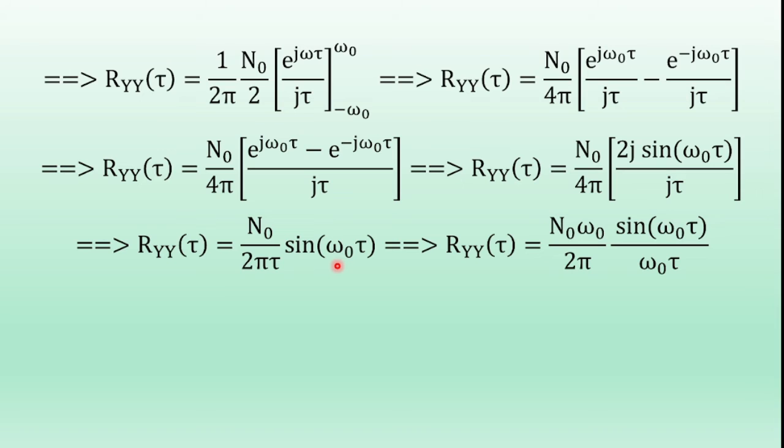Now, find the autocorrelation function of the random process in terms of the sampling function. For that, we multiply the numerator and denominator by omega naught. We get N0 omega naught by 2 pi into sin of omega naught tau by omega naught tau. Sin x by x is the sampling function. Therefore, Ryy of tau is equal to N0 omega naught by 2 pi times the sampling function of omega naught tau.